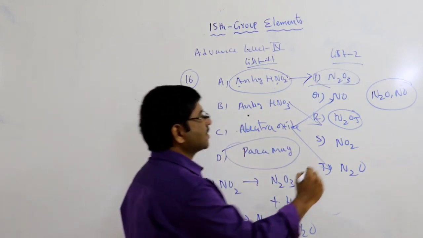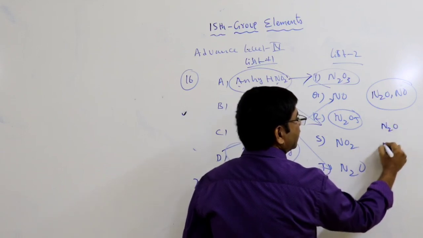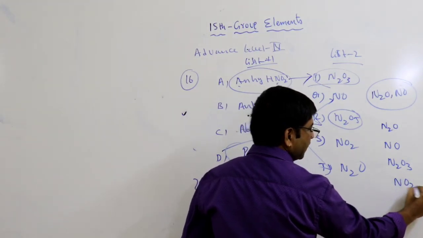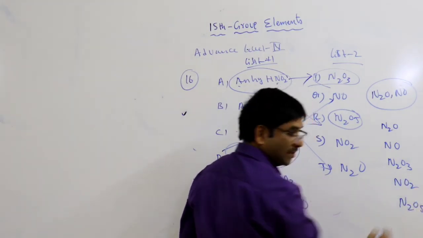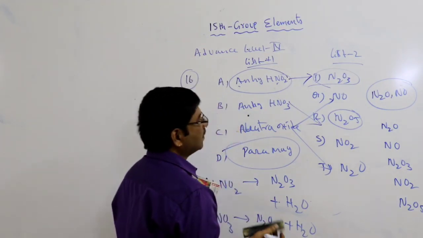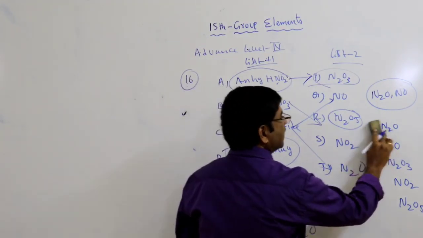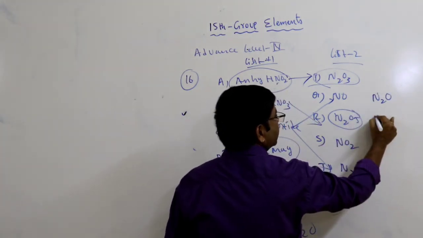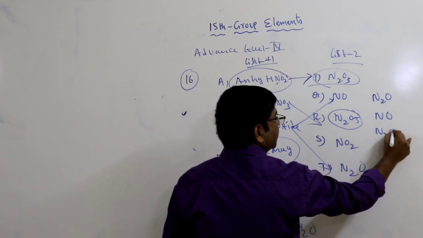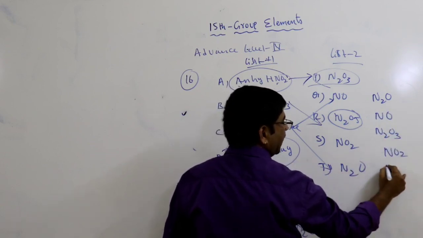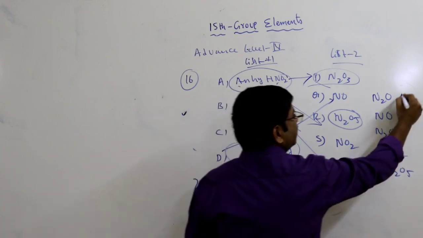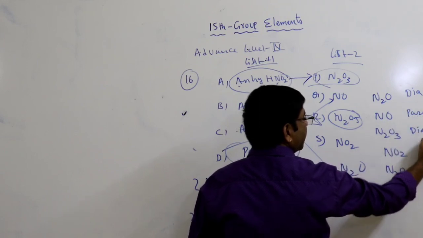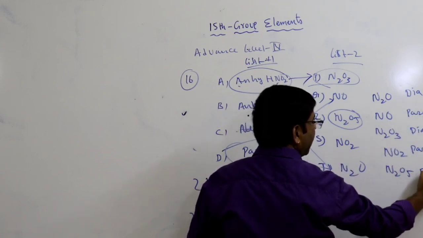You know the nitrogen oxides: nitrous oxide, nitric oxide, dinitrogen trioxide, nitrogen dioxide, dinitrogen pentoxide. These are diamagnetic, paramagnetic, diamagnetic, paramagnetic, diamagnetic.